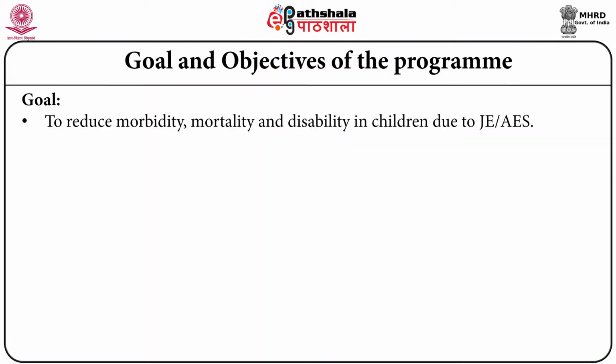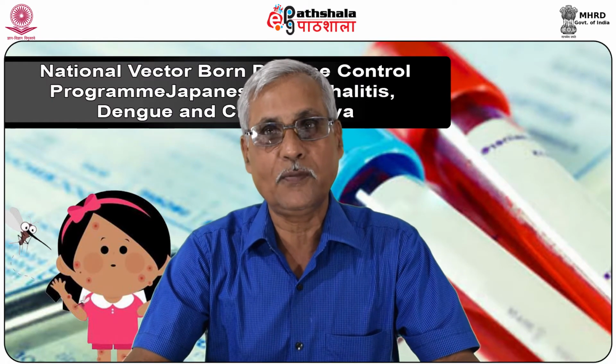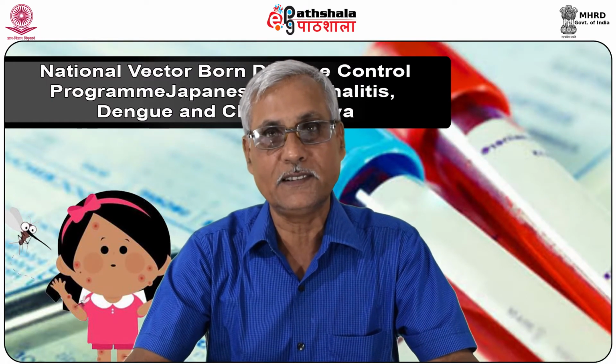The goal and objective of the program is to reduce morbidity, mortality, and disability in children due to JE and AES. It has been observed that the disease gives a lot of disability situations or residual effects in the children suffering from JE. The objective is to strengthen and expand JE vaccination in affected districts, to strengthen surveillance, vector control, case management, and timely referral of serious and complicated cases.